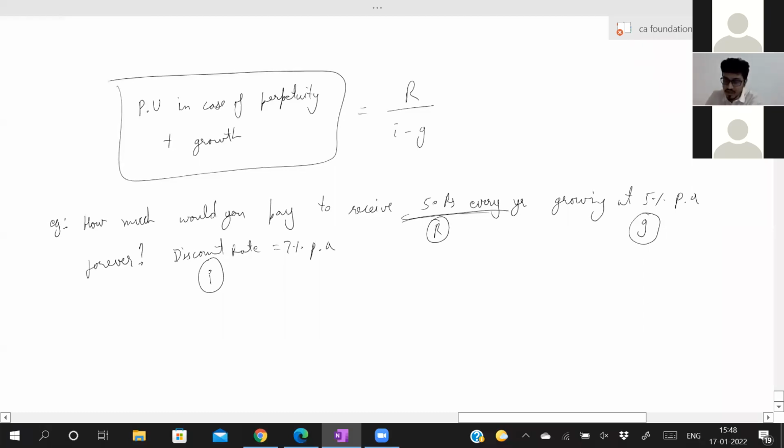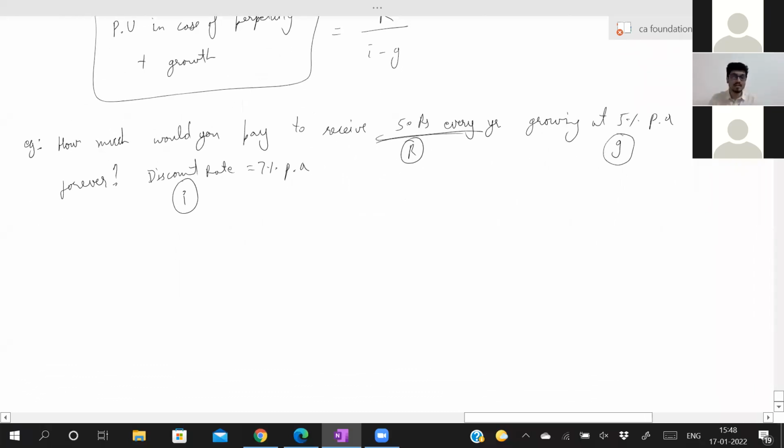How much would you pay today? They're asking for the present value. You already know present value is nothing but R divided by I minus G. Now if you substitute 50 divided by 0.07 minus 0.05, you'll get the answer.